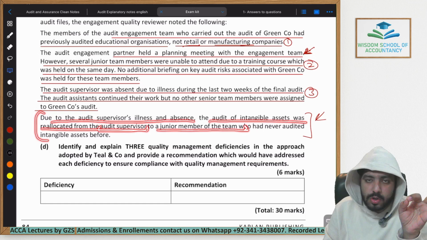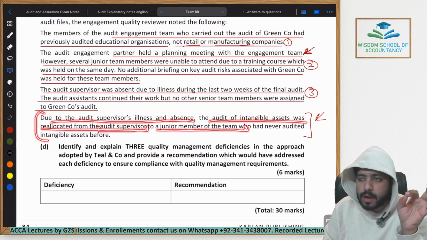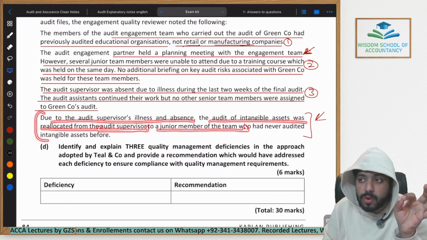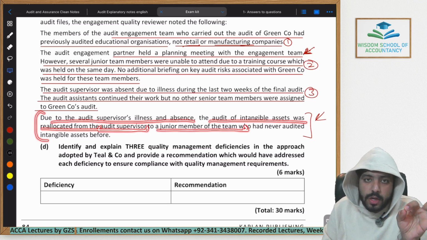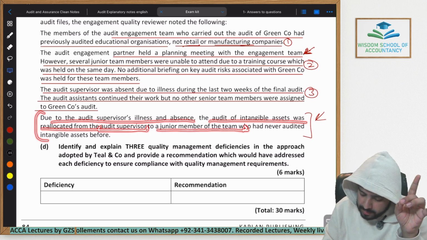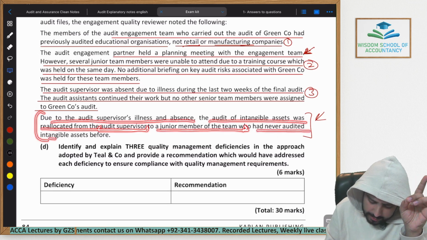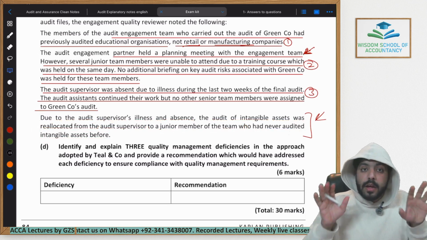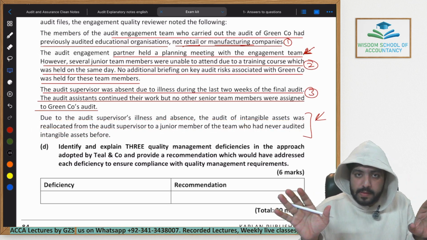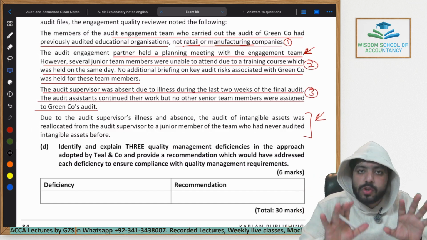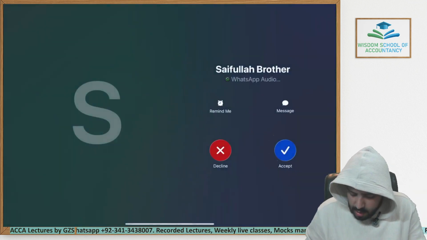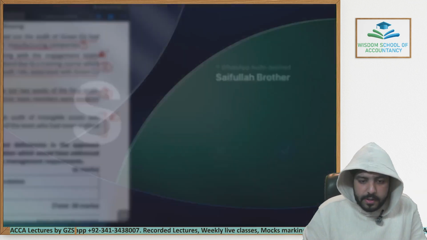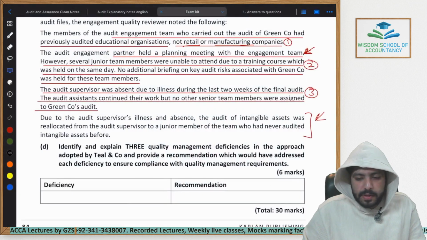Development and research and development costs in themselves are very judgmental areas. How can you assume that a junior team member was able to do it? First thing, who had never audited intangible assets before? There it is. The final punch, that he has never audited intangible assets. He is a junior team member, does not have enough experience in auditing intangibles. Wait a second.